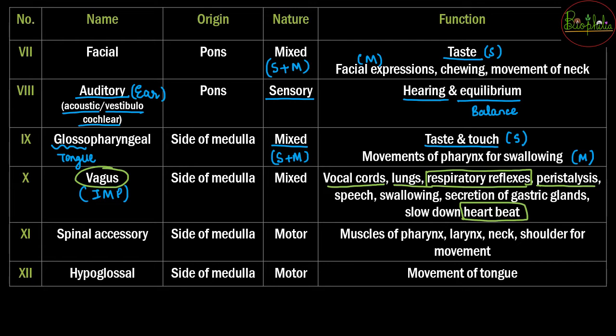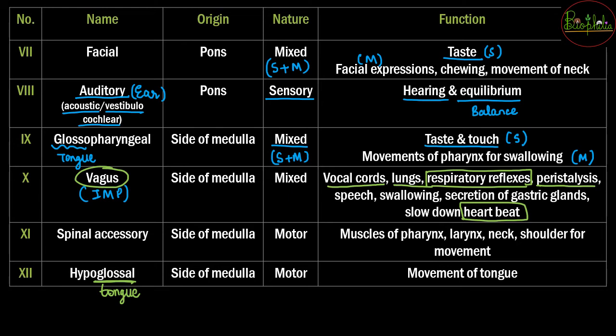The 11th one is going to be the spinal accessory nerve, which is a motor nerve, and it functions for the muscles of the pharynx, larynx, neck, and shoulder movement. The last, the 12th one, is the hypoglossal nerve, which is again a motor nerve. In hypoglossal, the word glossal comes again. Glossal is related to the tongue, so the movements of the tongue are followed by the 12th cranial nerve.